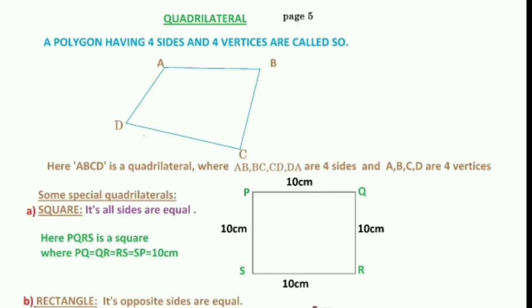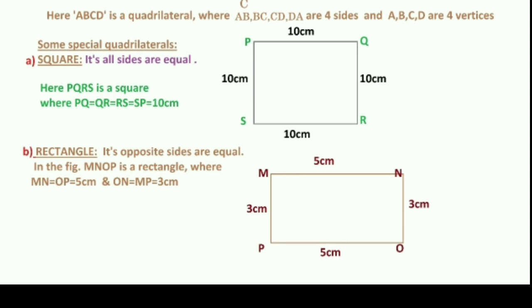Next is our quadrilateral. A quadrilateral is a polygon having four sides and four vertices. In the figure, ABCD is a quadrilateral where AB, BC, CD, DA are four sides. A, B, C, D are four vertices. Now we should learn about some special quadrilaterals. The first special quadrilateral is our square. A square is a quadrilateral whose all sides are equal, means all four sides are equal. In the figure you can see PQRS is a square where all sides are 10 centimeter.